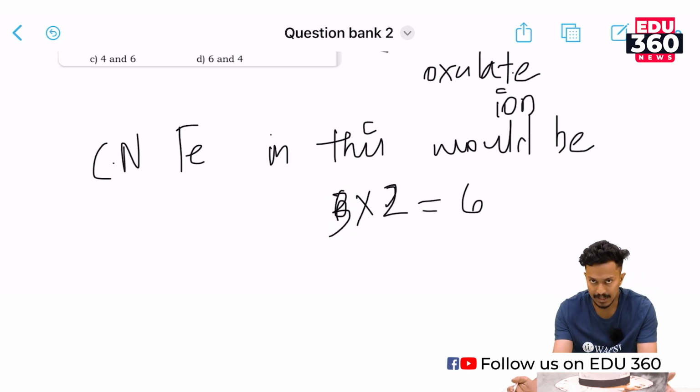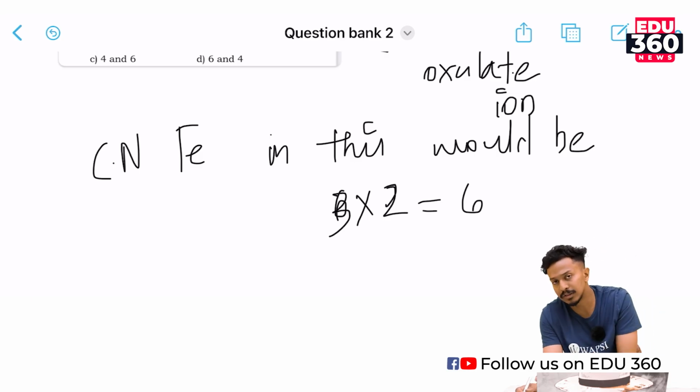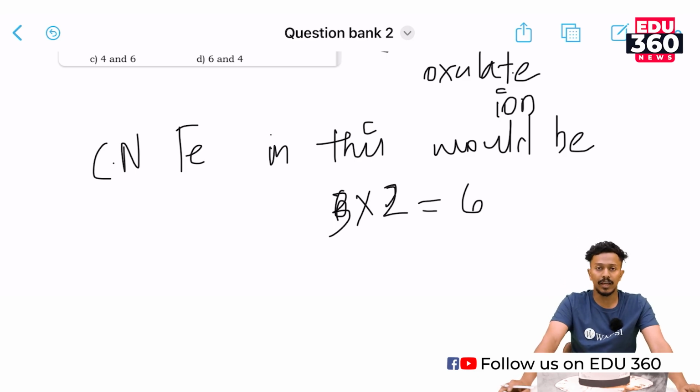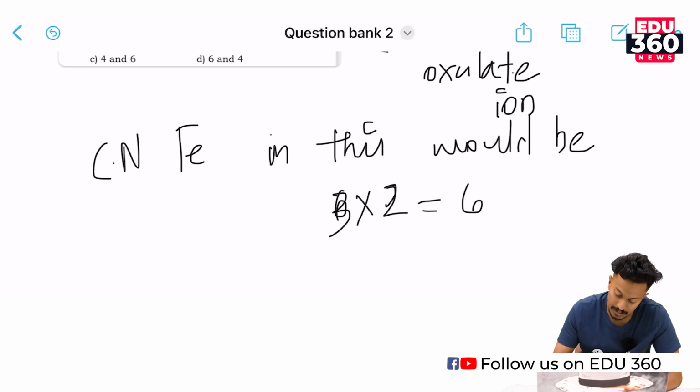Oxalate ion is a bidentate ligand, and there are 3 oxalate ions coordinated to the central atom, which here is iron, through 6 coordination centers. So the coordination number for iron would be 6.